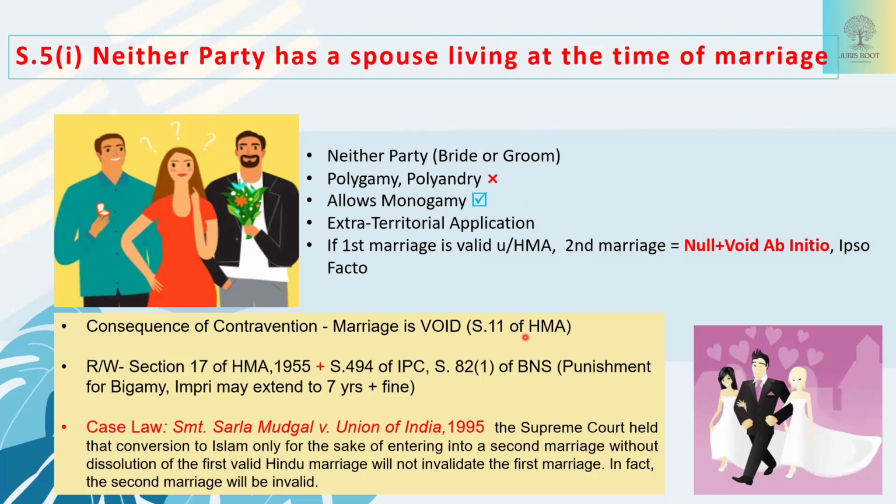So he did not dissolve his first marriage. So in this case, the second marriage was considered to be void from the beginning. Okay, this was the case that was Sarla Mudgal versus Union of India, 1995.